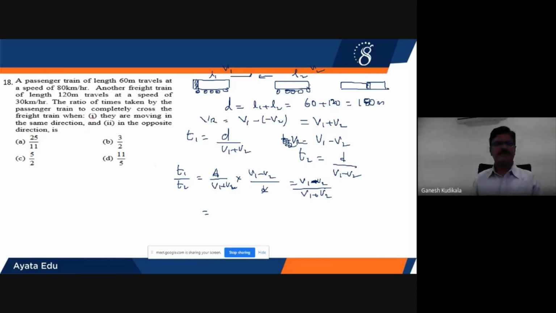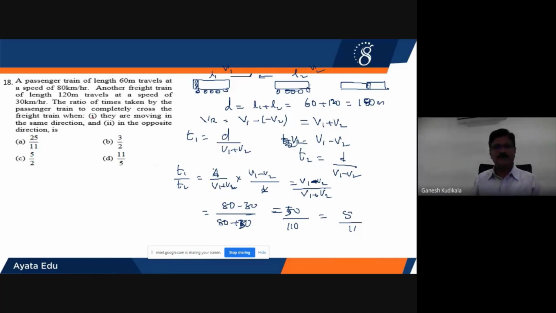So therefore V1 minus V2, V1 is 80 and V2 is 30. Therefore 80 minus 30 by 80 plus 30. So therefore this will be 50 by 80 plus 30, no? 80 plus 30 is 110. So therefore this value will be equal to 5 by 11.